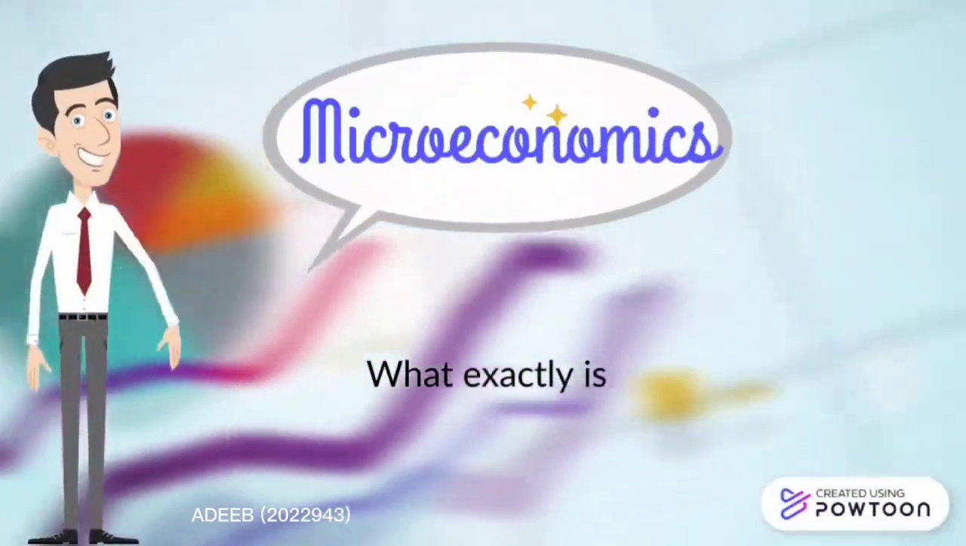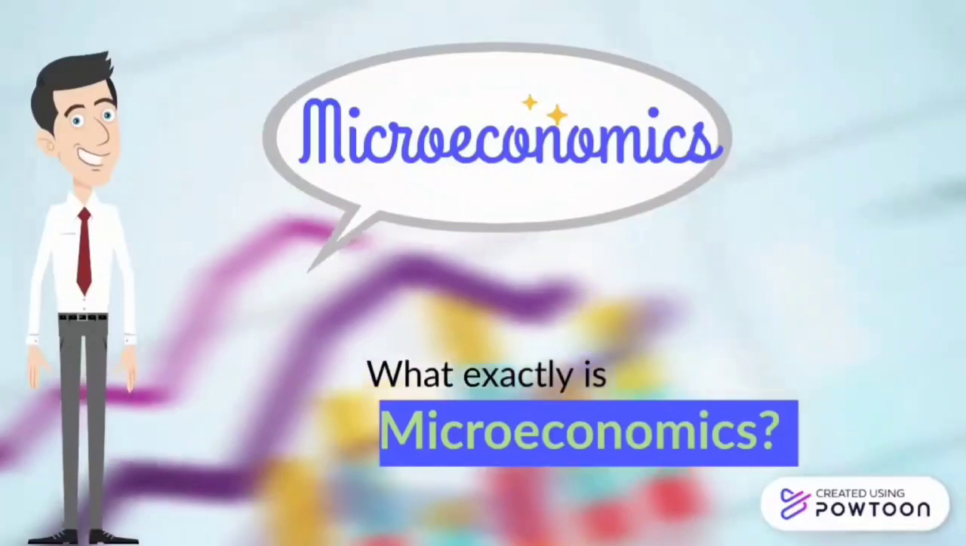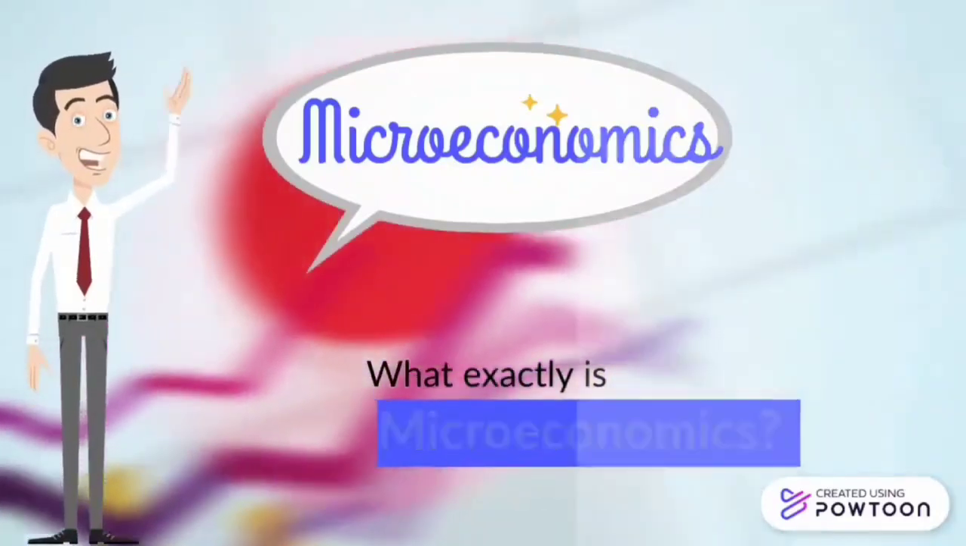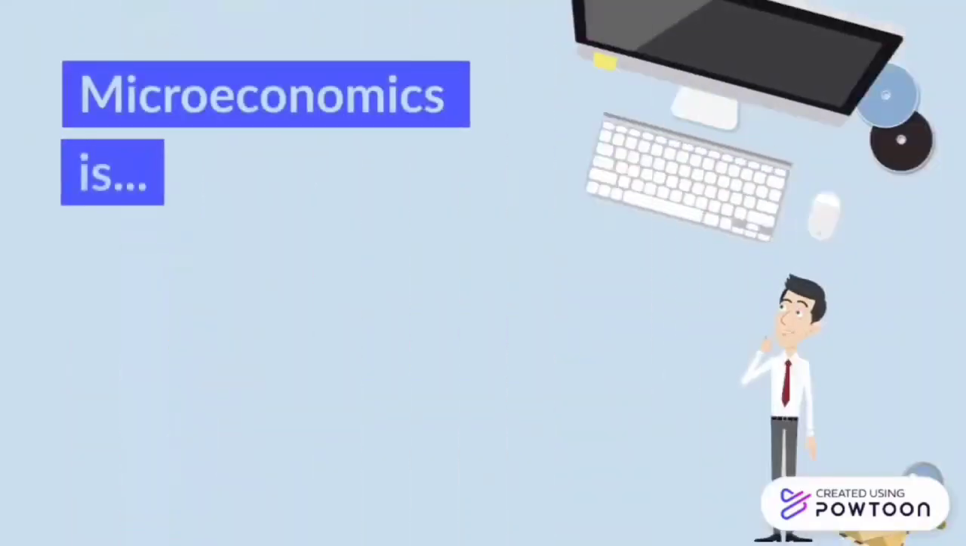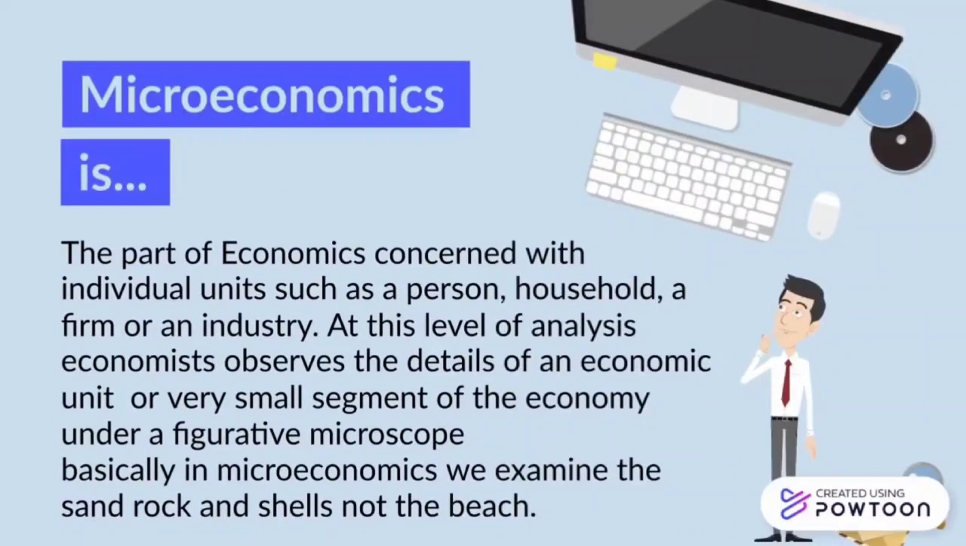Microeconomics. What exactly is microeconomics? Microeconomics is the part of economics concerned with individual units such as a person, a household, a firm, or an industry. At this level of analysis, economists observe the details of the economic unit or a very small segment of the economy under a figurative microscope. Basically, in microeconomics, we examine the sand, rock, and the shells, not the beach.